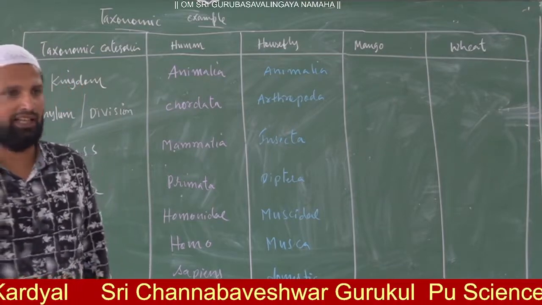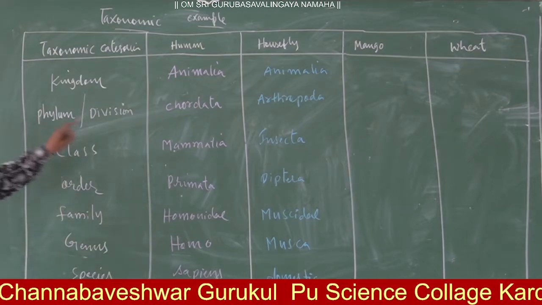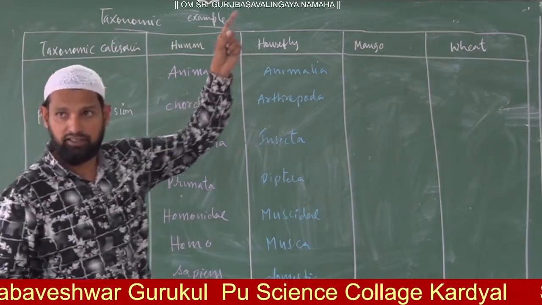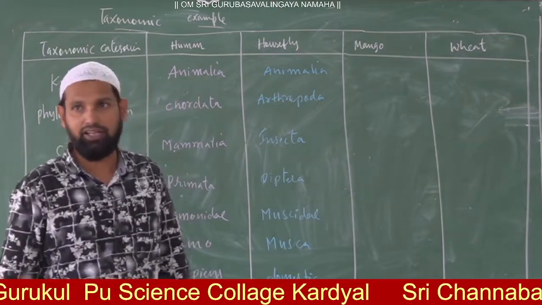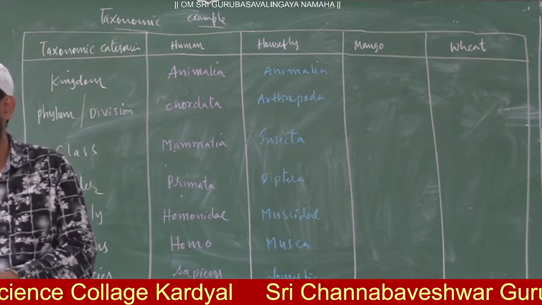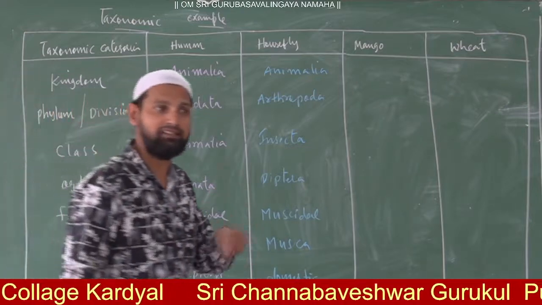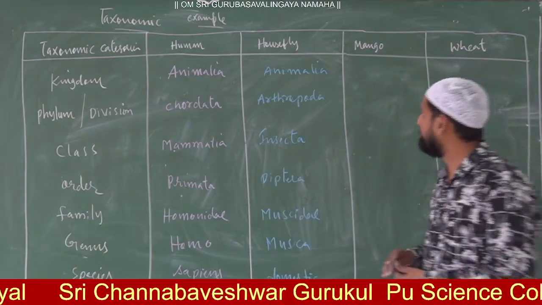I think you know that in the last class I told you that in plants the order ends with ales. The actual name is Sapind, and we add ales: Sapindales. Now we continue.